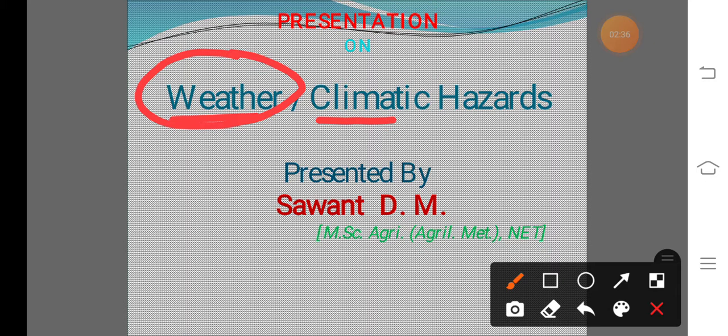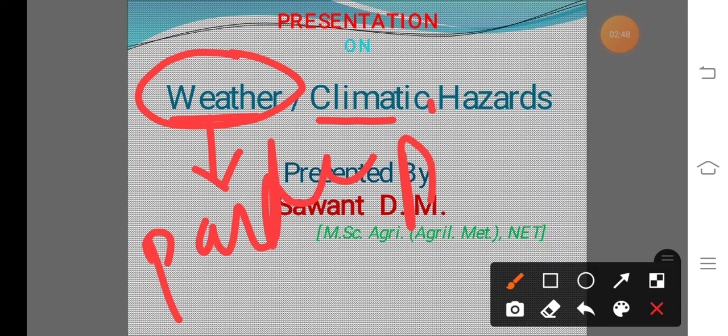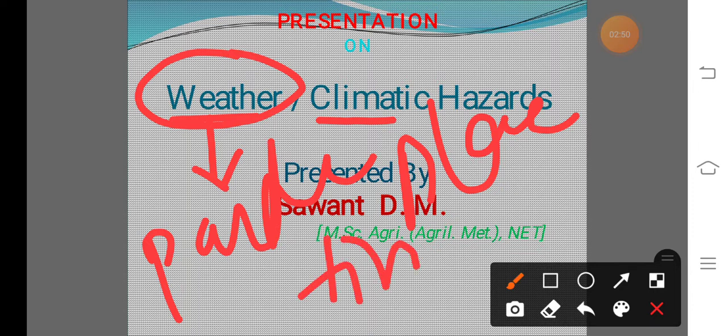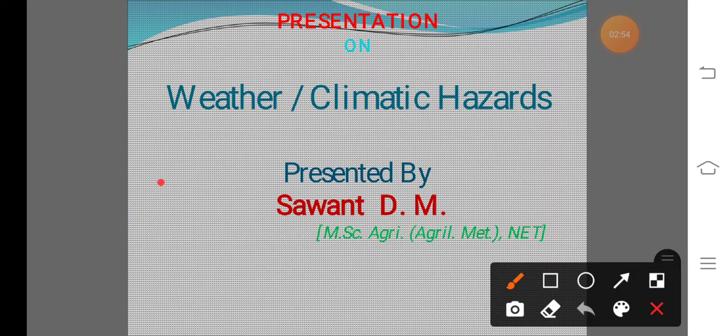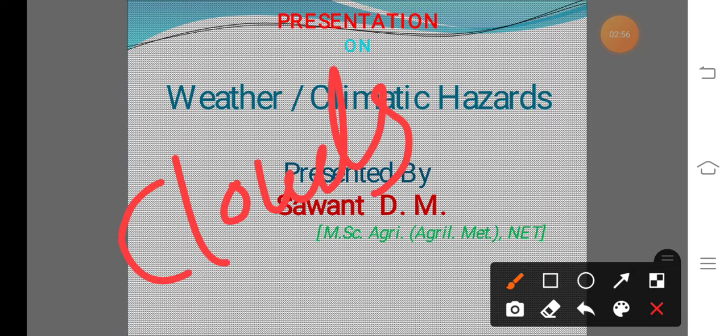What is meant by weather? It is the present atmospheric condition or physical condition of the atmosphere for a particular place and particular time. That means if presently clouds are present, cloudy weather occurs.